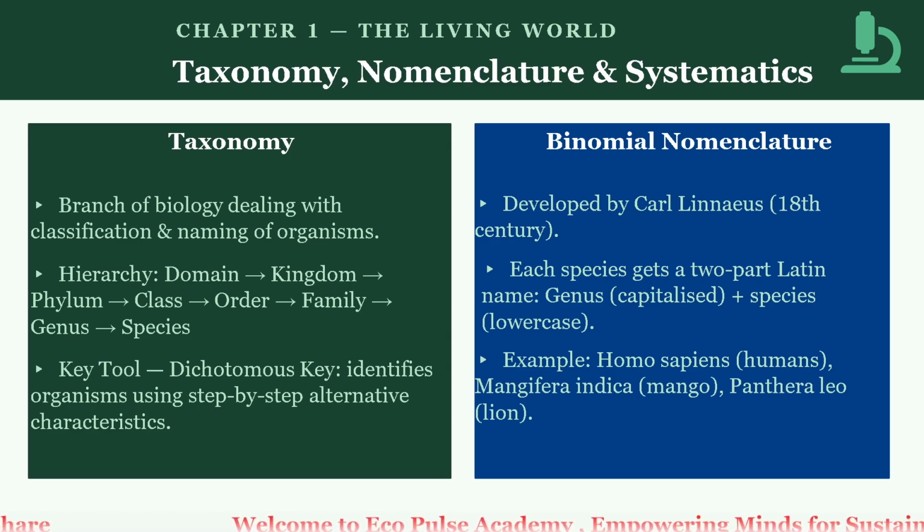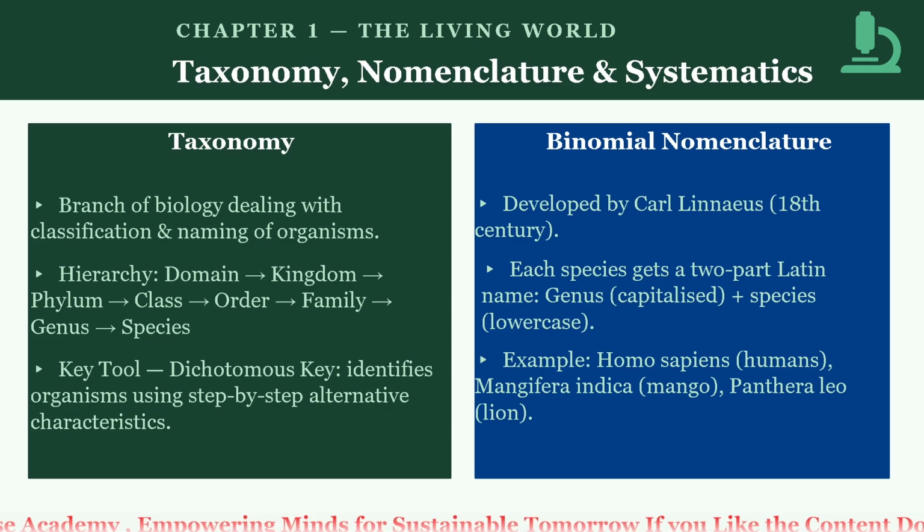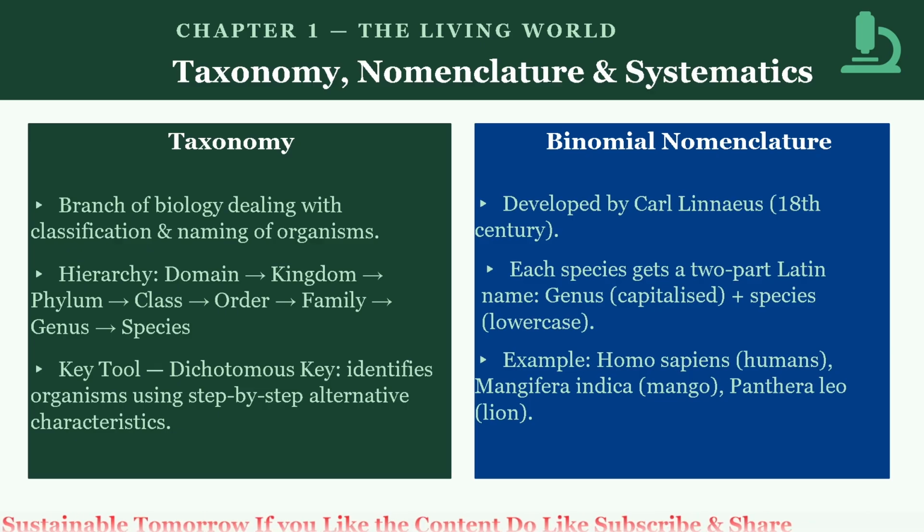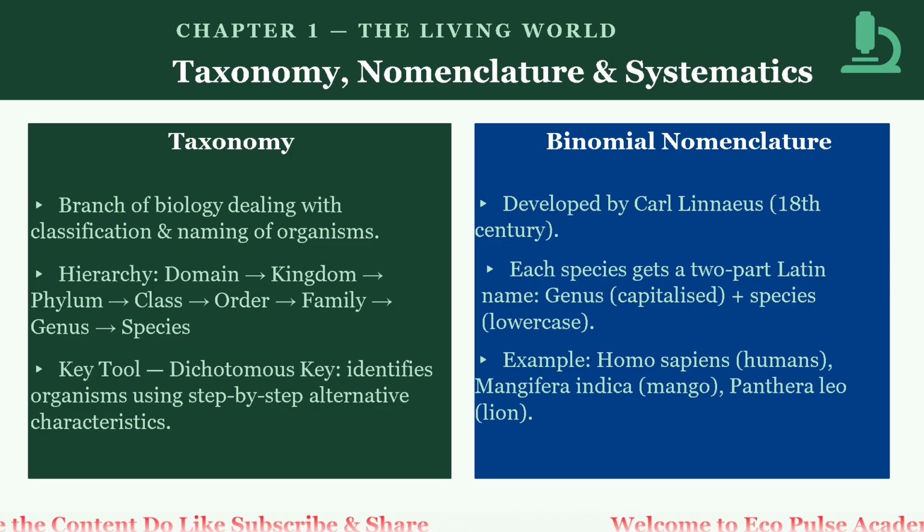Now move on to the further, that is taxonomy, nomenclature and systematics. What is taxonomy? Taxonomy is the branch of biology that deals with the classification and naming of the organisms. The classification involves hierarchy, which includes domain, kingdom, phylum, class, order, family, genus, and species. Nomenclature is the process of naming organisms scientifically using binomial nomenclature, which was developed by Carl Linnaeus, which gives each species a two-part name, that is the genus name and the species name. For example, Homo sapiens, that is Homo is the genus name and sapiens is the species name.